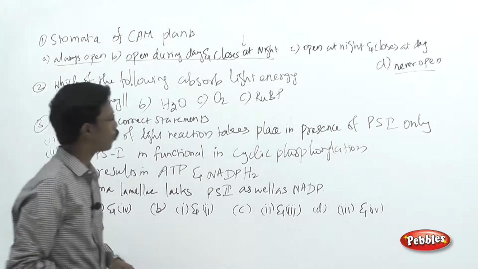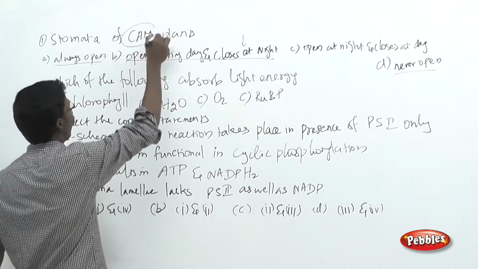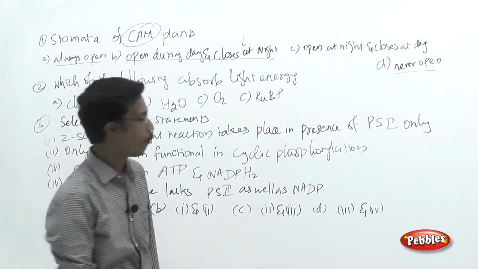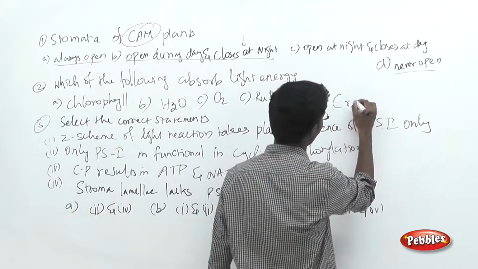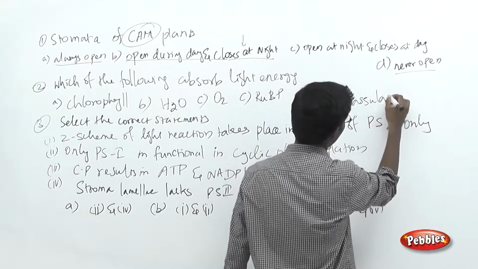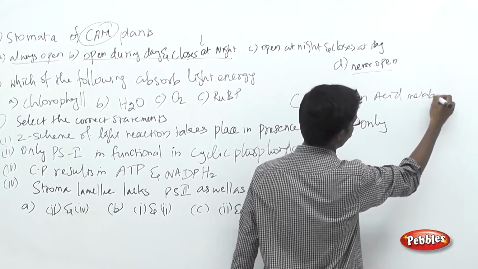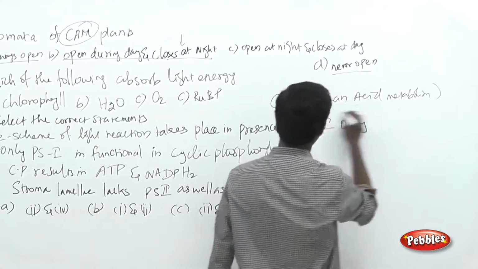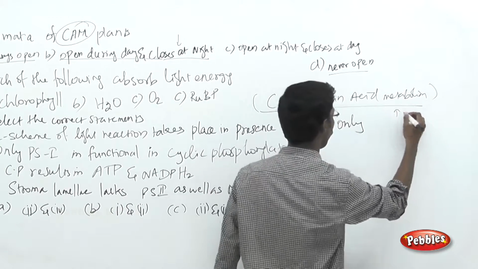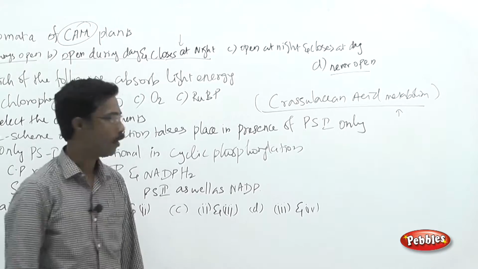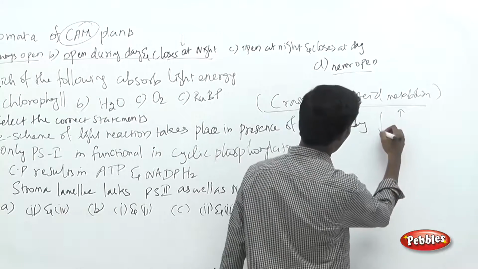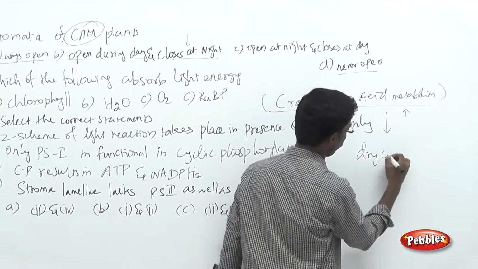First you should know something about the CAM plants. So what do we mean by CAM over here? CAM refers to crassulacean acid metabolism. It's a kind of photosynthesis system happening in some kinds of plants. Normally these CAM plants are present in very dry conditions.